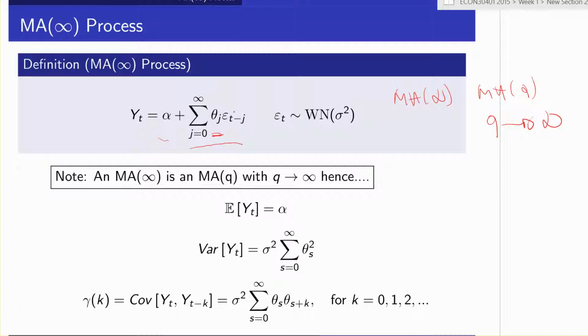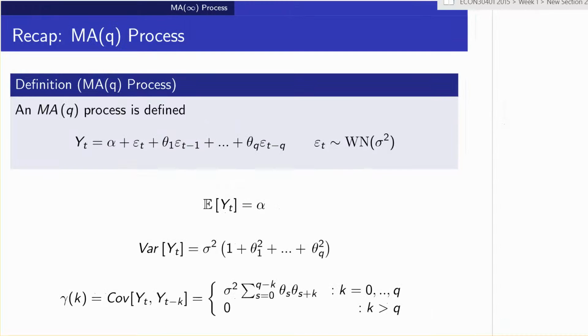Okay? So again, you can see this is a very flexible model. It's a function of all the lags into the past. As we vary these theta coefficients, we can allow different forms of correlation patterns. And we can just use the results from before. So in the MA(infinity) slide, we use all these results and let q go off to infinity. So again, this variance will tend toward sigma squared times the sum from j equals 0 to infinity of theta_j squared. Remember, we set theta naught equal to 1.